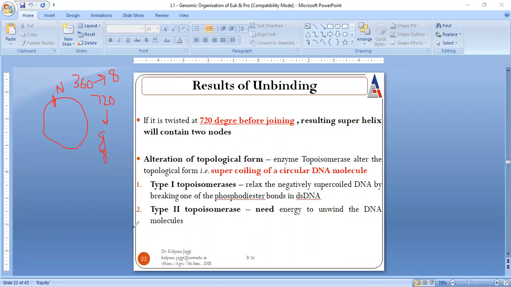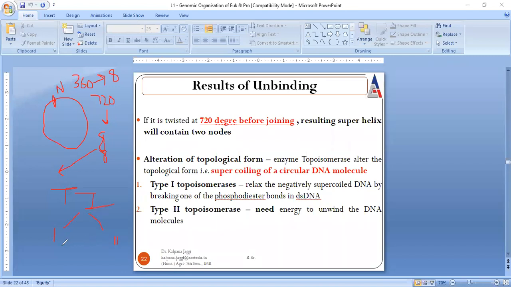So this is the result of binding, that is the structure of the prokaryotes, and this is the case of unbinding. The structures required for stabilization are maintained by the enzyme called topoisomerase. Topoisomerase enzymes are of two types, topoisomerase 1 and topoisomerase 2.